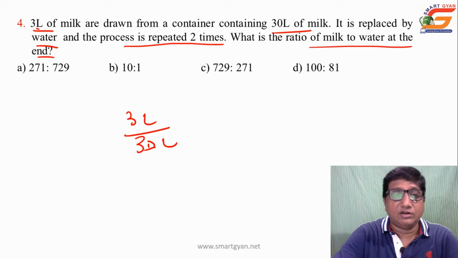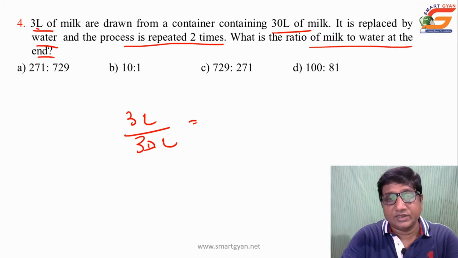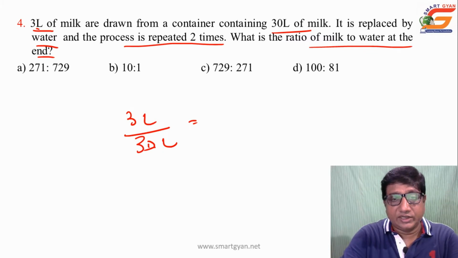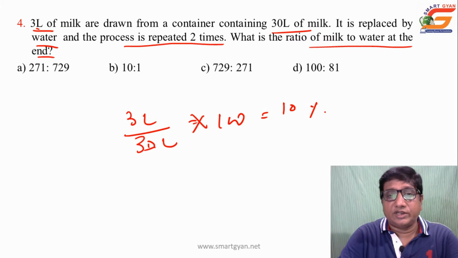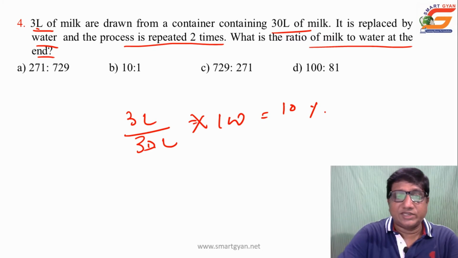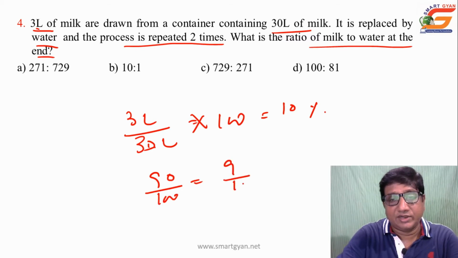So 3 liter of milk drawn out of 30 liter. So it is 3 by 30, that is, in terms of percentage, 10% drawn. And what is left? 90% left. 90% or 9 by 10 left.